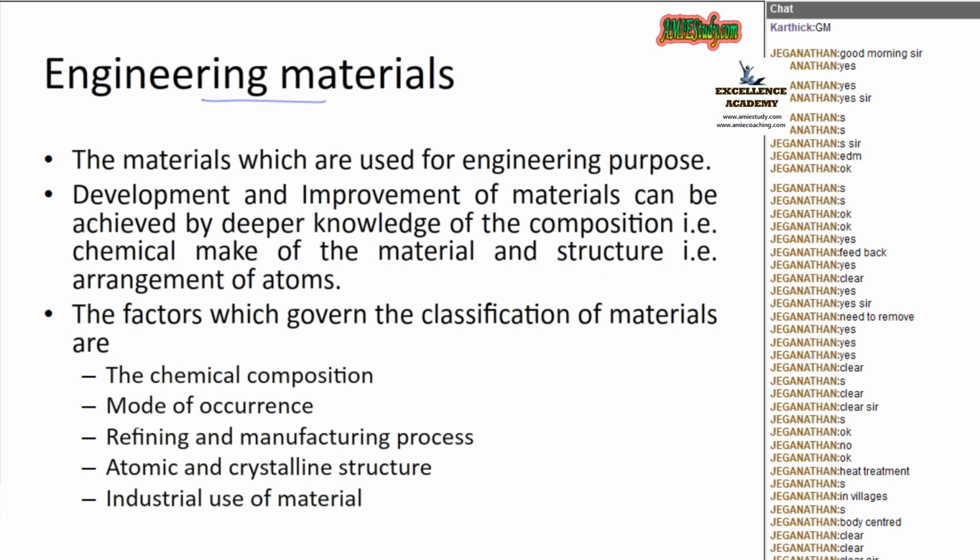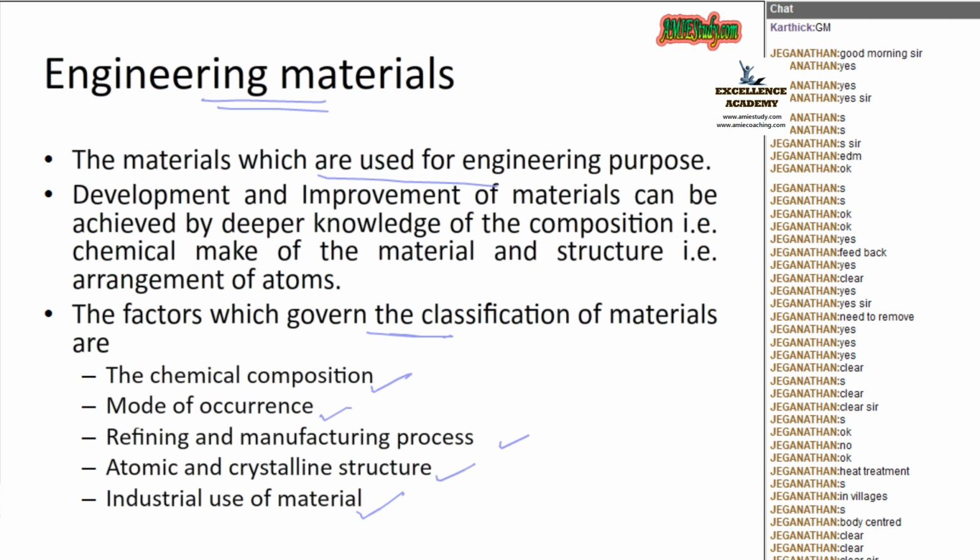Next is engineering materials. The materials which are used for engineering purposes are called engineering materials, and the factors which govern the classification are chemical composition, mode of occurrence, refining and manufacturing process, atomic and crystalline structure, and industrial use of materials. These are the various factors which govern the classification of materials.